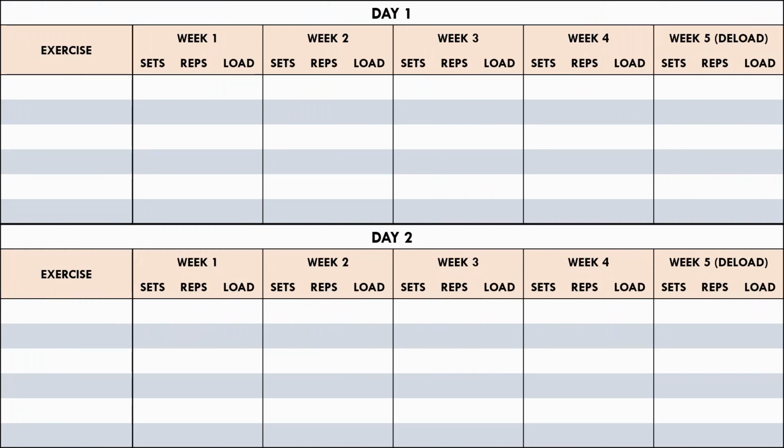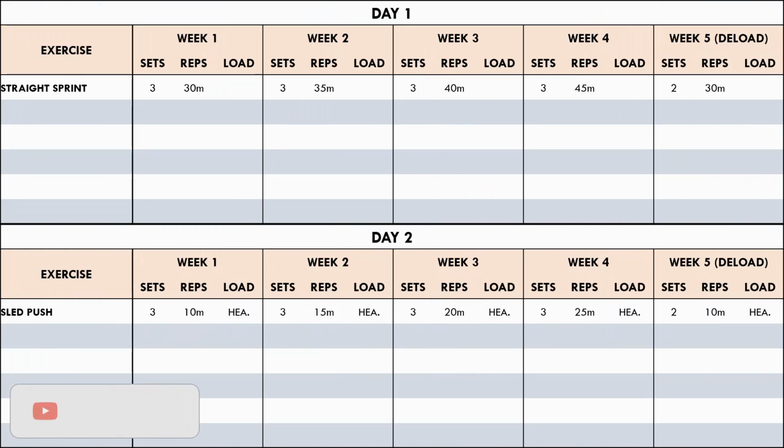For the linear speed exercises, we have chosen the unloaded regular sprints on day 1, which will emphasize max velocity sprinting. And on day 2, the sled push has been implemented to focus on acceleration performance. The distances increase over the mesocycle as a form of progressive overload. And in week 5, the number of sets is reduced as a deload. The sled push uses a heavy load to develop more force production qualities, as this mesocycle does not need the athlete to be in absolute peak condition.